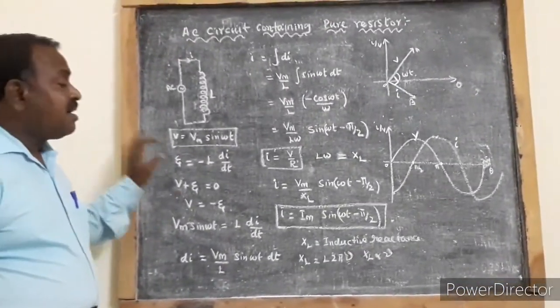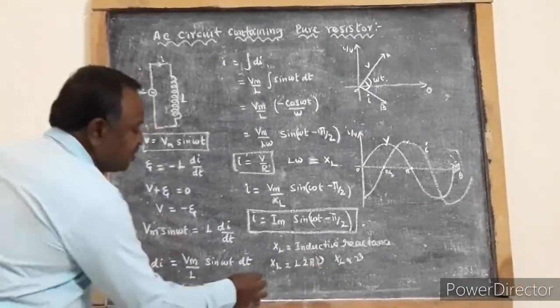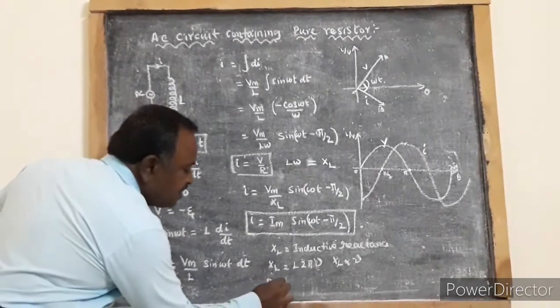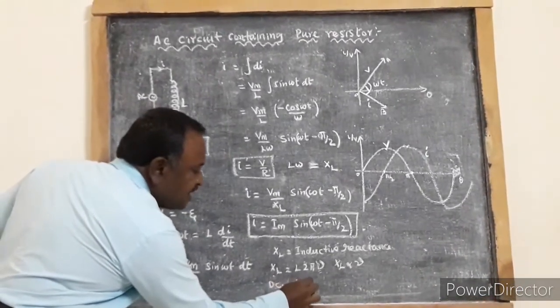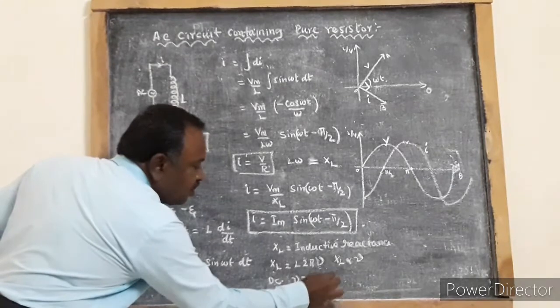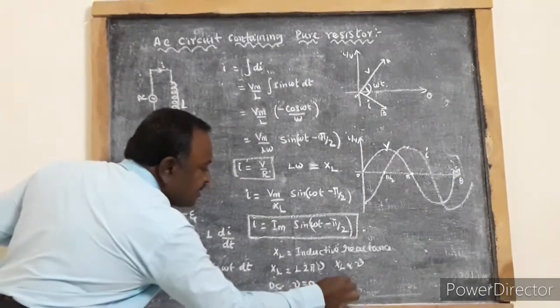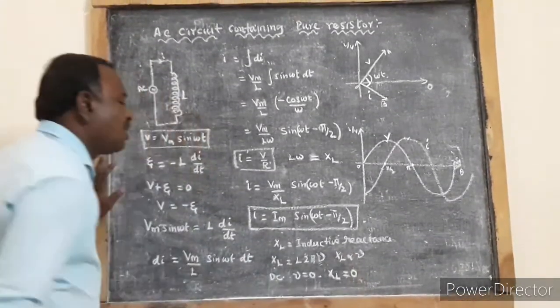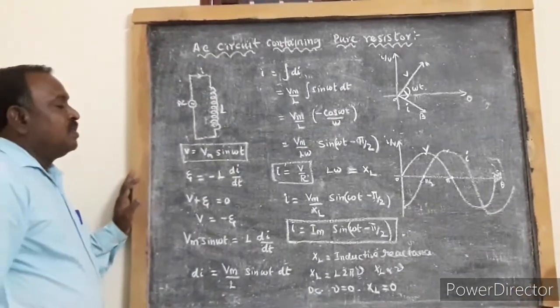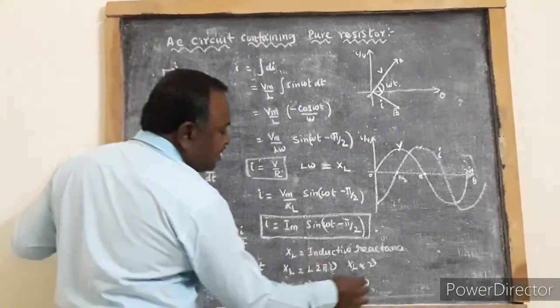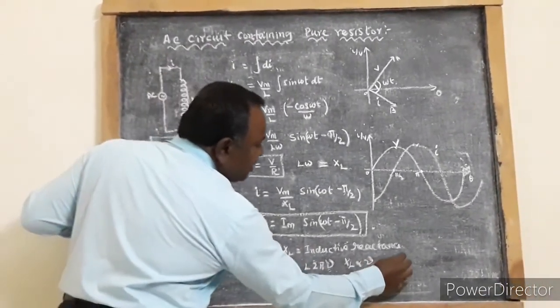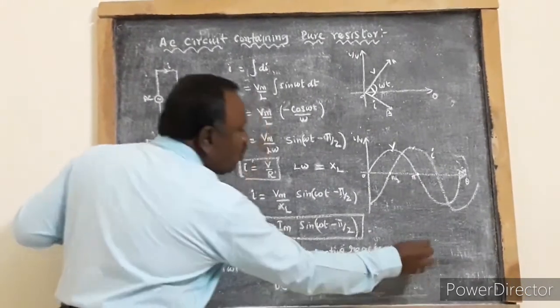For DC current, frequency is 0. Therefore, inductive reactance is 0 for DC current. So it has the same role as that of the resistor, and it is measured in terms of ohm.